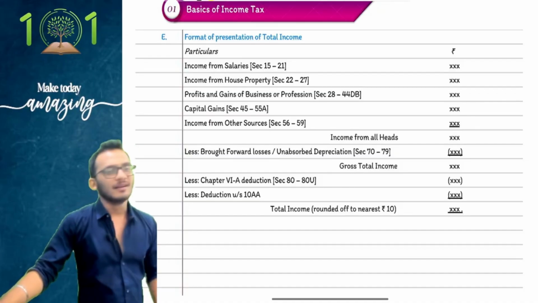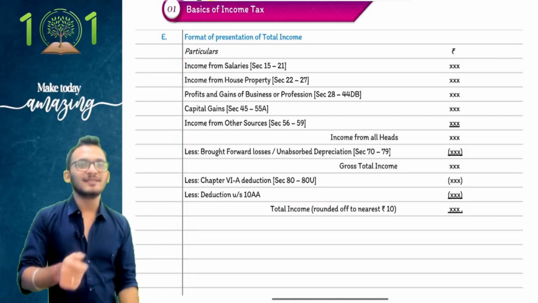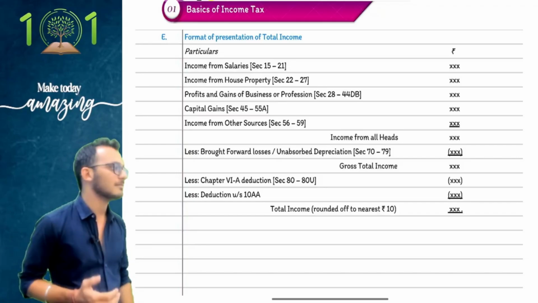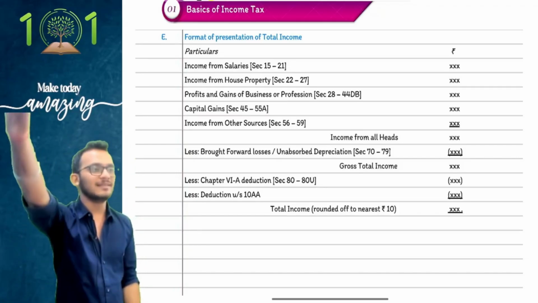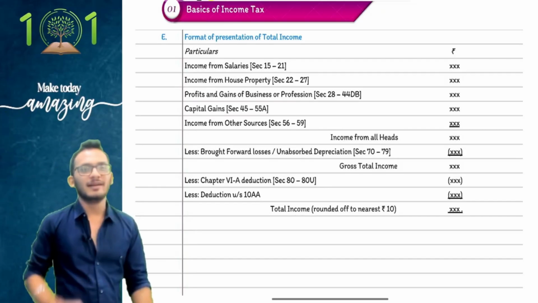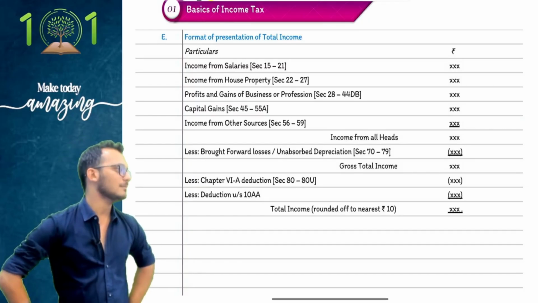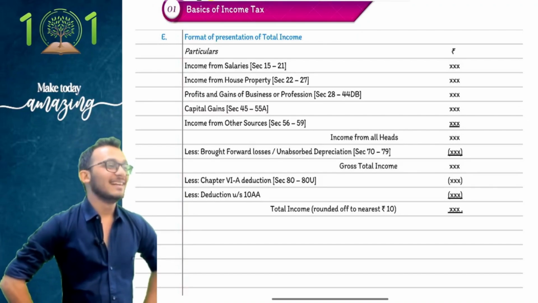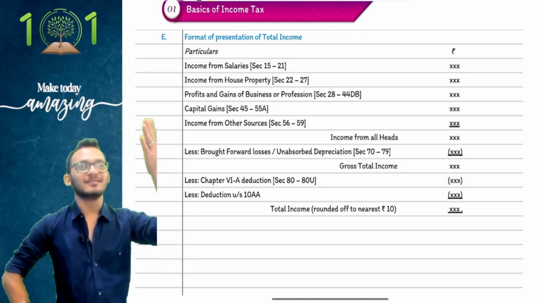Correct? Question. People, listen. I am running a business. In this business, I paid some tax. Unfortunately, I paid something extra. So I paid a little extra tax. Because I paid extra tax, I went to the department and said, I want an income tax refund. Head? The head is PGBP. Other sources.